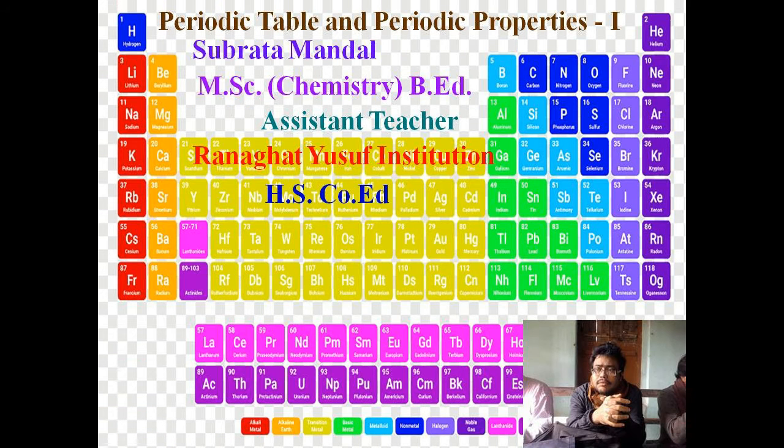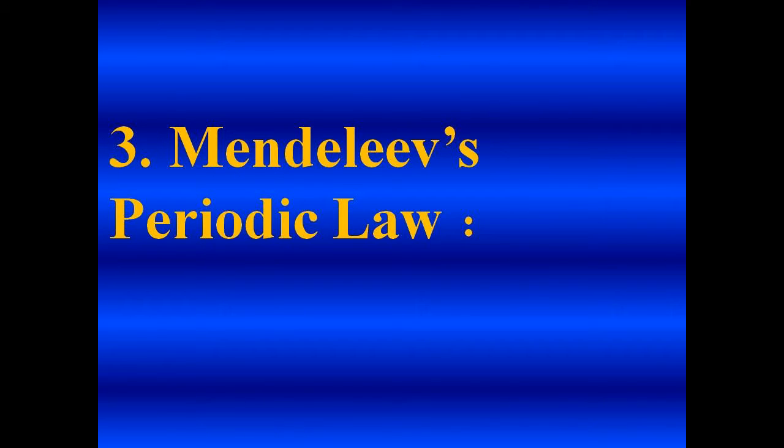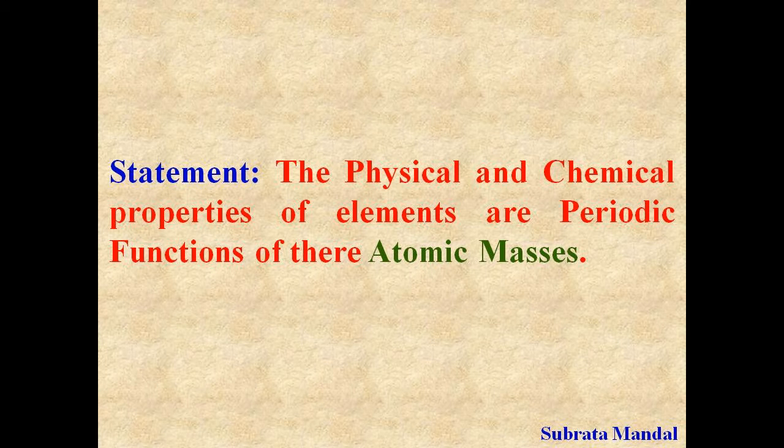Perhaps you watched my first lecture about the periodic table. Thus, you know that in this chapter we will discuss the particular arrangement and the properties of elements. Today we will discuss Mendeleev's periodic law and his periodic table. The statement of the law is: the physical and chemical properties of elements are periodic functions of their atomic masses.